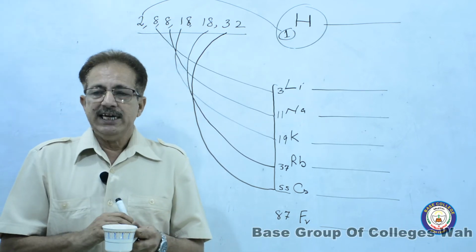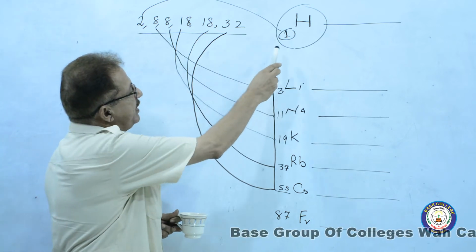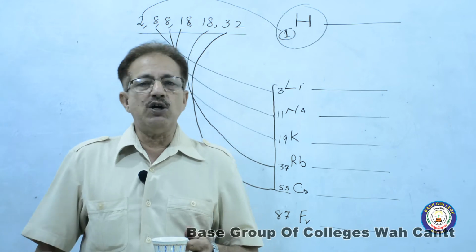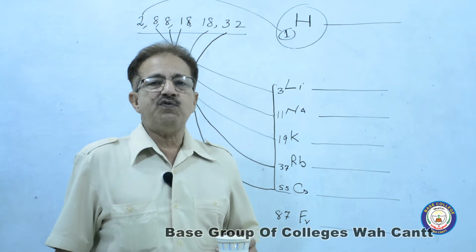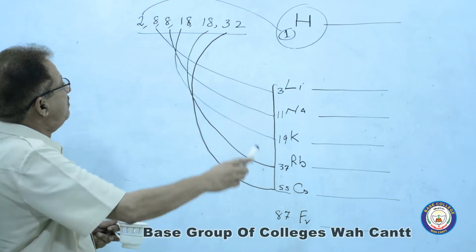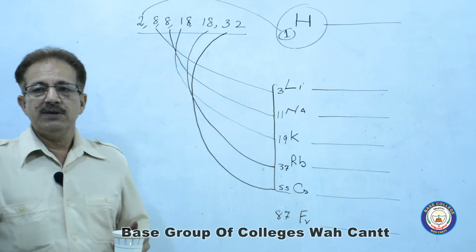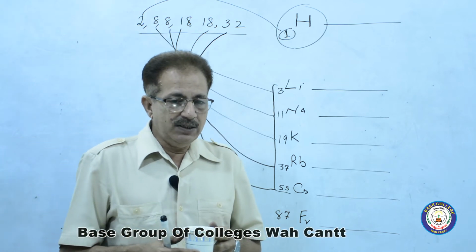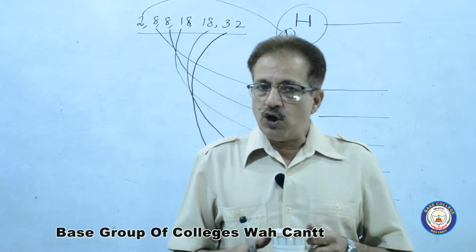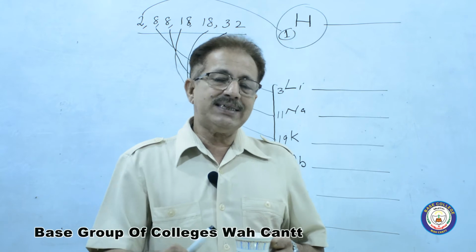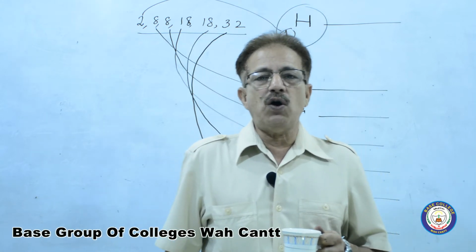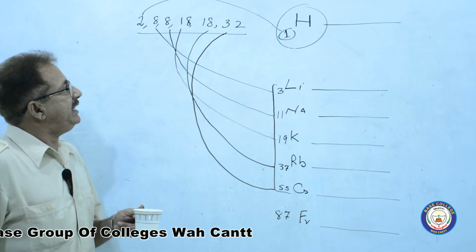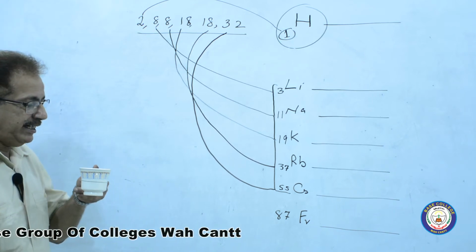So if you know the atomic number of the topper one, you can write the other atomic numbers by following this code number or magic number. For memorizing, writing and learning the atomic numbers, you must obey the magic number or code number, that is 2, 8, 8, 18, 18 and 32.